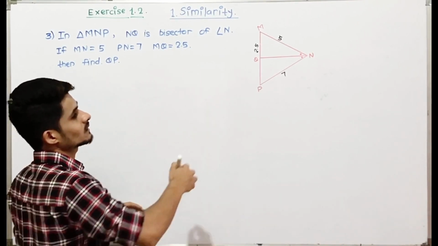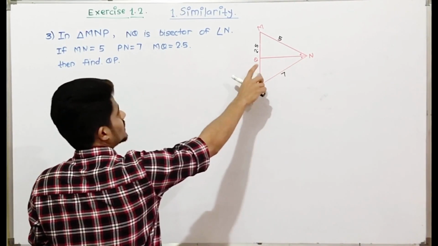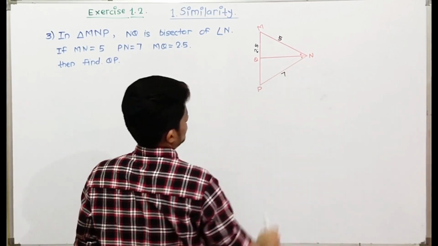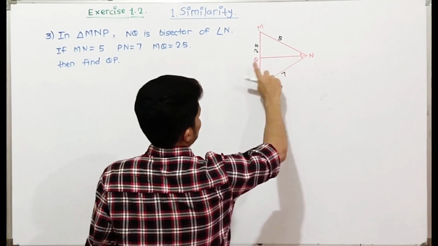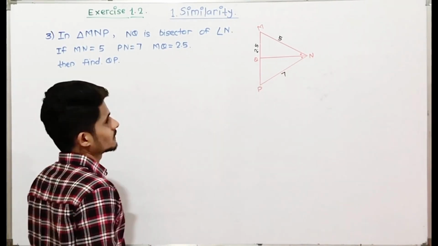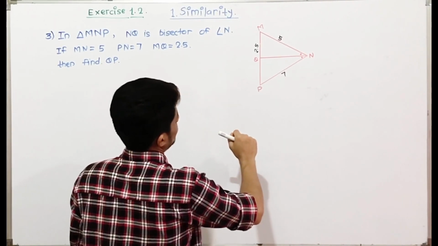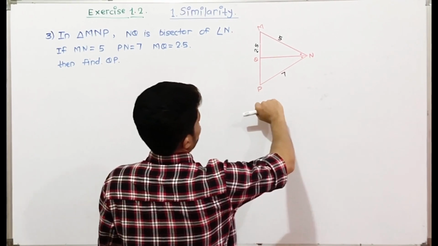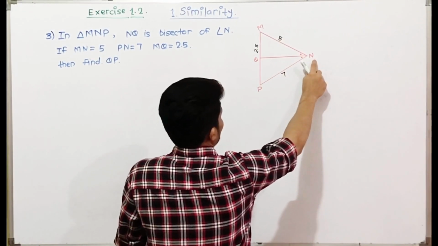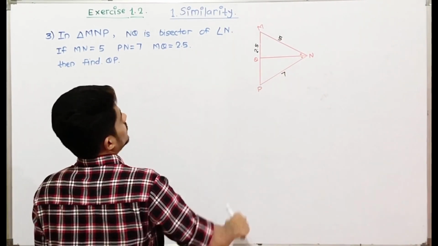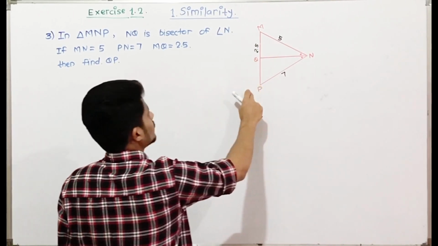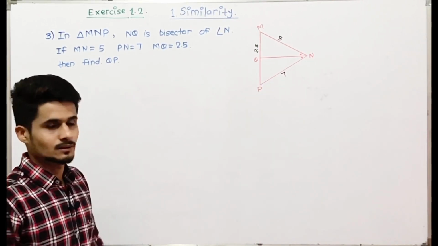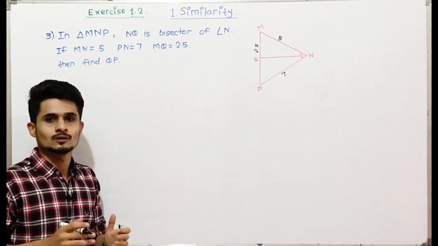We are given that NQ is a bisector of angle N. Then by the angle bisector theorem, the ratios will be equal, that is MN upon NP will be equal to MQ upon QP. The ratios will be equal. So let's solve it.